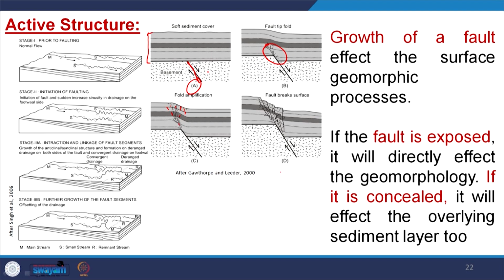And in figure D, there are a number of small scale faults creating a fault zone on the surface. So in the subsurface we have only one fault, in hard rock, in the basement, but on the surface we are creating a number of faults, a fault zone.